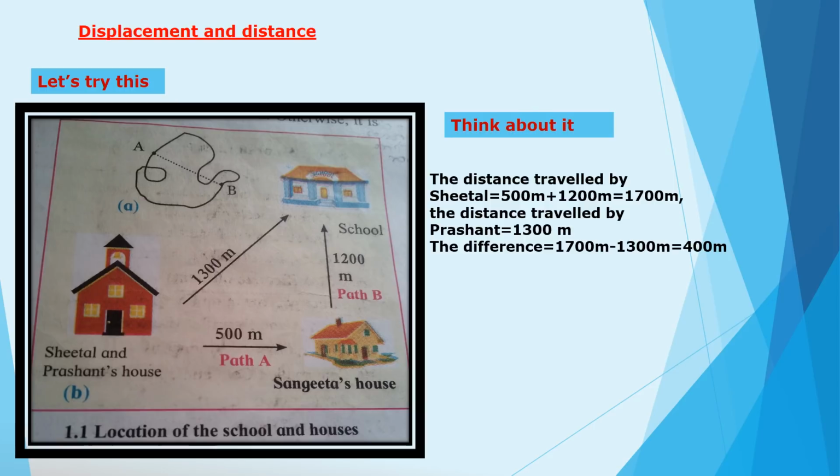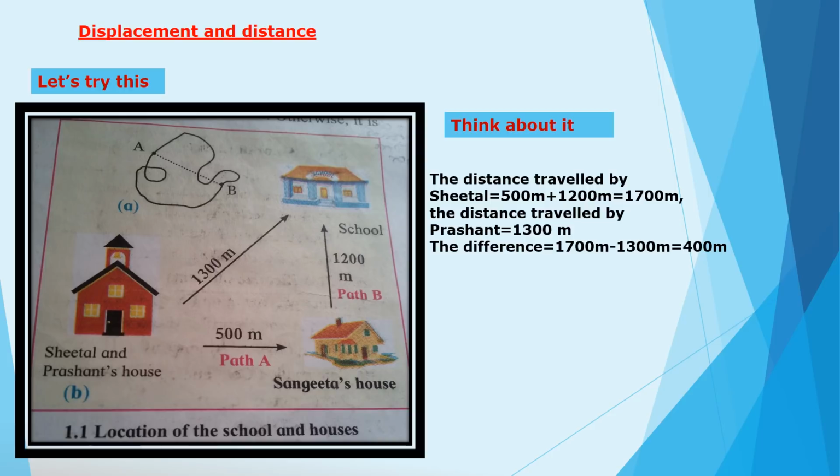Sheetal is going first of all to Sangita's house, and that distance is 500 meter. After that she is going from Sangita's house to school. That distance is 1200 meter. So the total distance travelled by Sheetal is equal to 1700 meter.